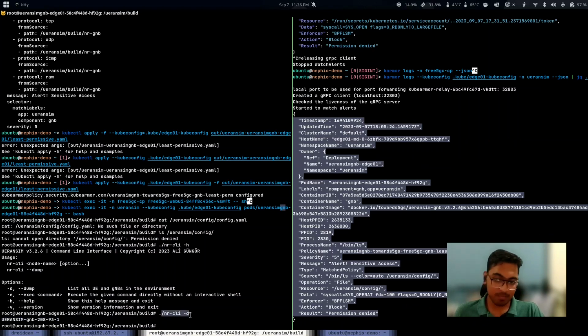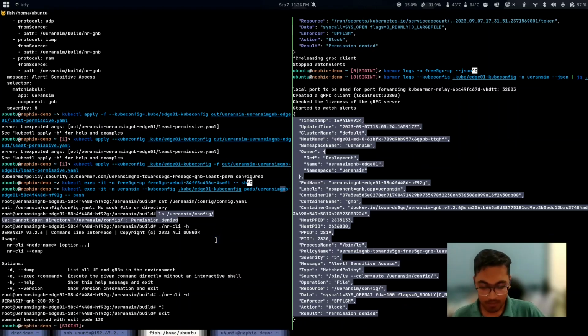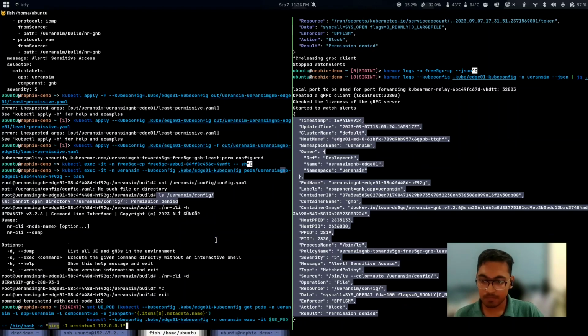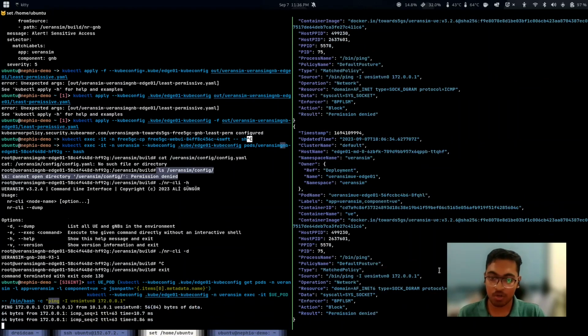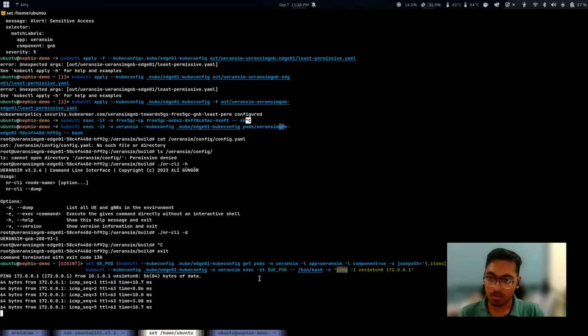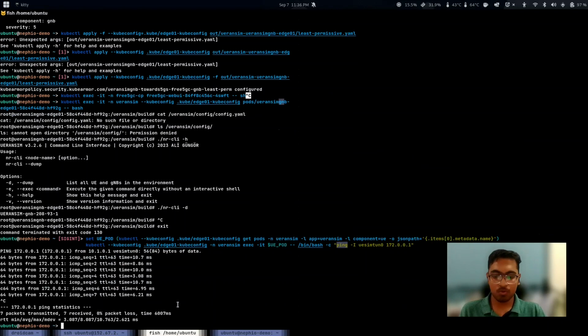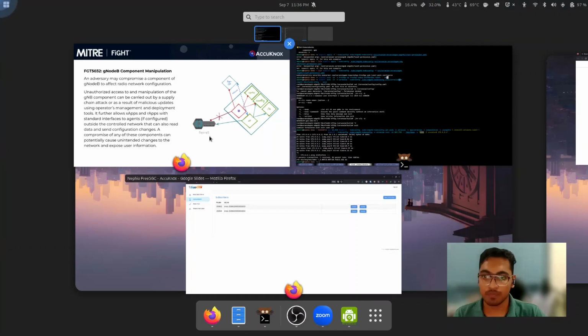For example, the gNodeB binaries themselves are trusted entities, so they are able to access the config and act accordingly. But any other access is not allowed, hence securing yourself against unknown attacks, which may use tactics like gNodeB component manipulation. We can also see that the UE itself can still communicate with the DNN, so the network routing of the gNodeB is working as intended even after applying the zero trust policy.